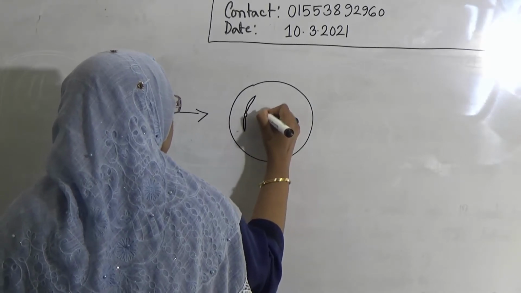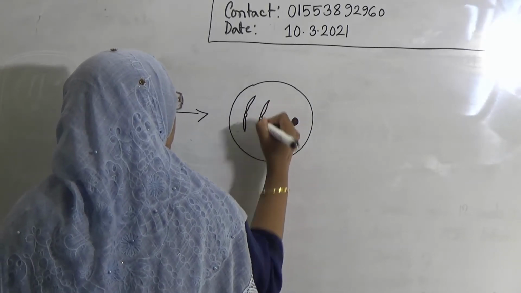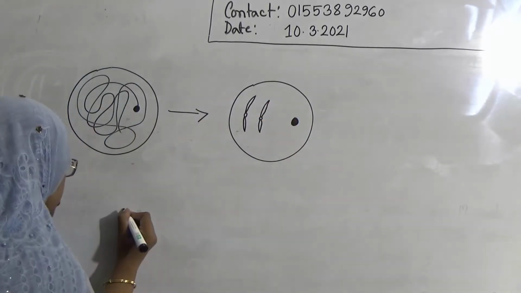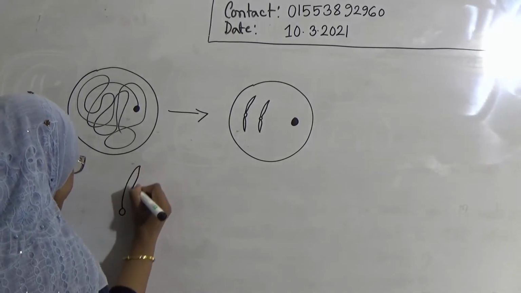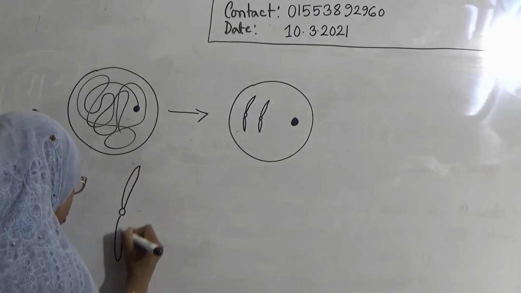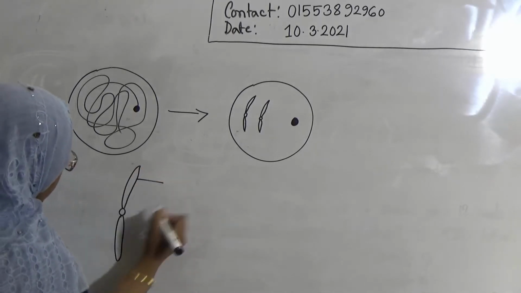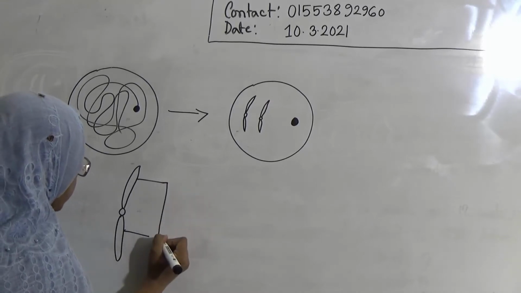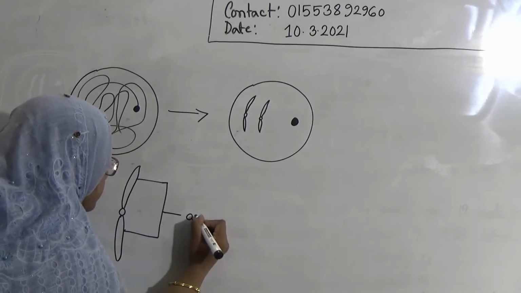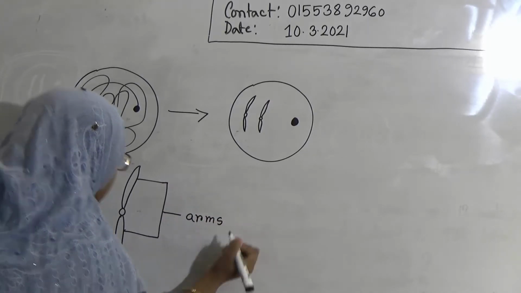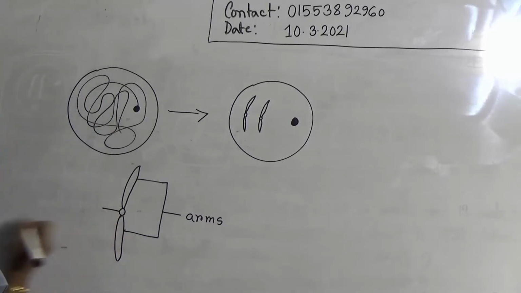Look here, here I have shown you a chromosome. If I show it separately here, this is a chromosome. This one and this one are arms, and this one is the centromere.